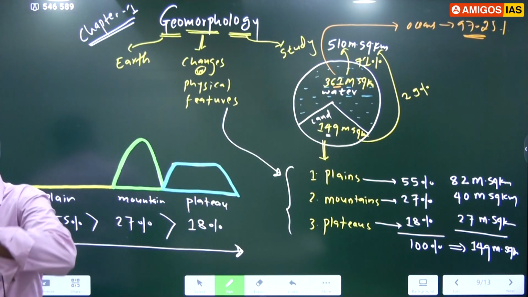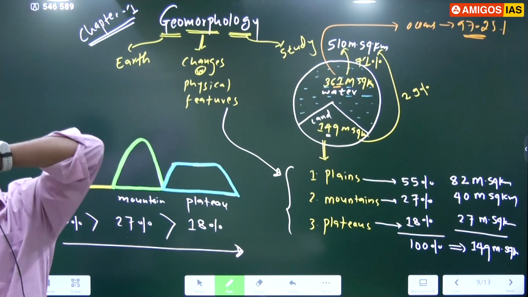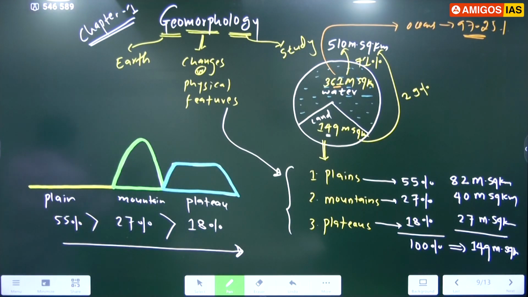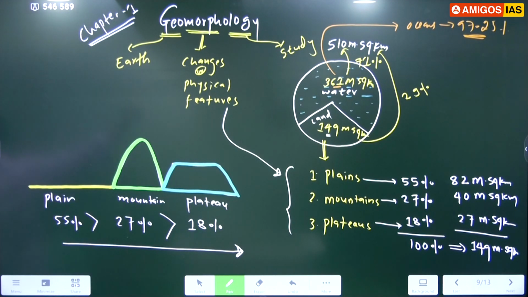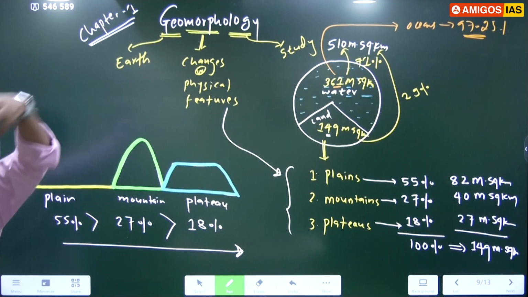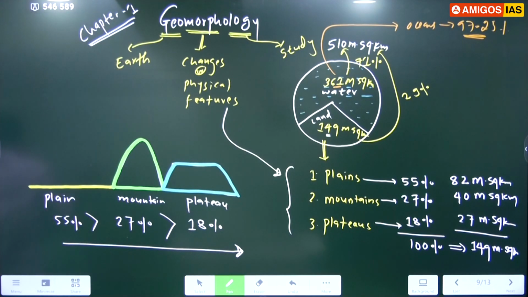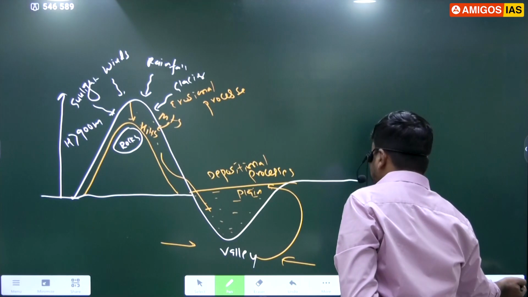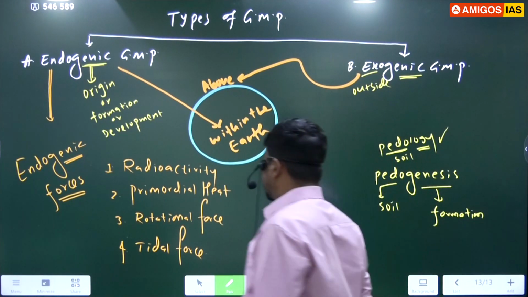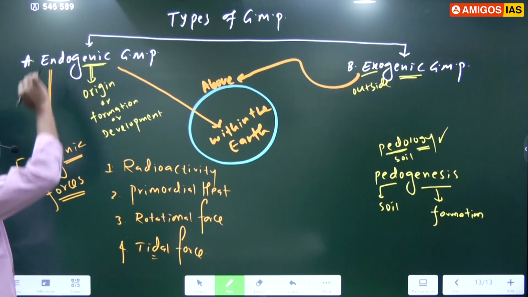Because of the gravitational pull between the sun, moon and earth, right? Sun, earth, moon, the three are always associated with each other. So the moon also pulls the water, and the sun also pulls the water because of their gravitational force. And when the water is pulled, even the crust and mantle will expand, and contraction of the crust also takes place because of the gravitational pull. Because of that, a force is created within the earth, which we call the tidal force, right? So tidal force is also one of the main reasons for movement of material within the earth, or one of the main reasons for the endogenic processes.